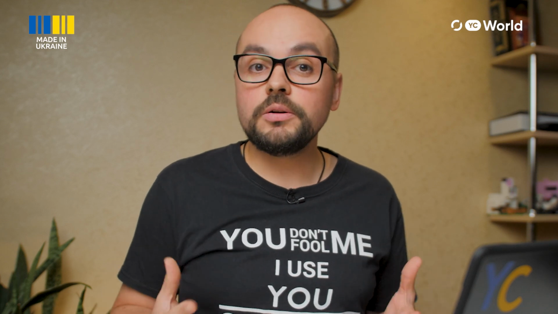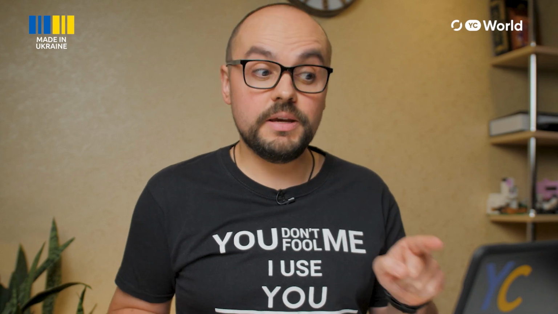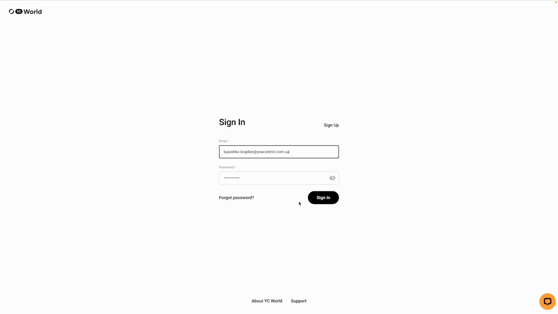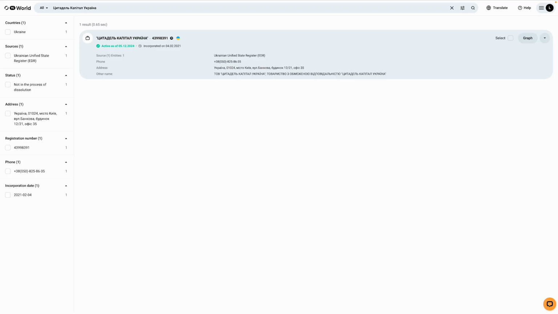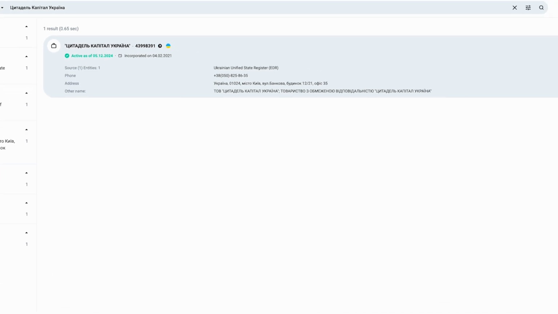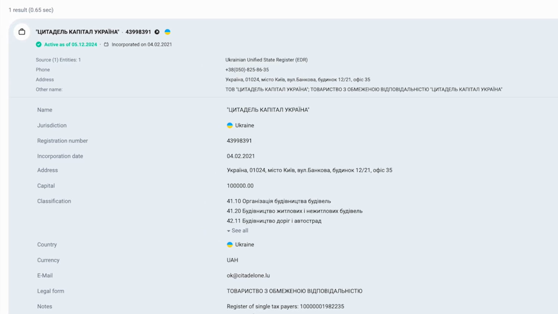Our task for today is to verify a Ukrainian company, a potential counterparty, for any potential toxic connections. Most open data aggregators we use reveal no risks. Yet, let's have a closer look at this enterprise through the advanced analytical scope of YouControl World. We access the system and enter the company's name in the search bar. YouControl World finds one match. In the left panel, we see the data source, company status, address, registration number, and phone number. Clicking the check mark next to the name opens a brief profile with the registration details.